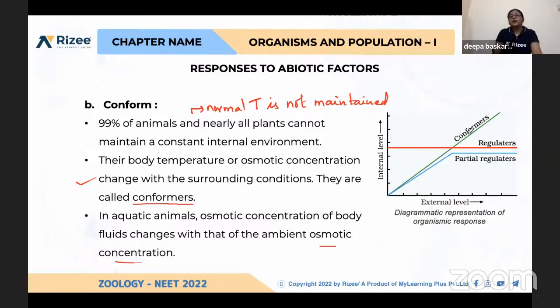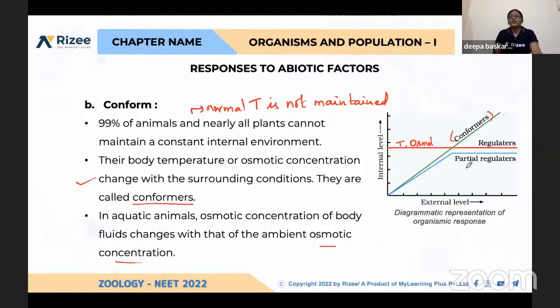See, if you take regulators, they maintain the internal body temperature and osmolarity. Okay, but if you take conformers, they will keep on changing. So if the external environment increases, their internal environment will also keep on increasing, both temperature and osmolarity.